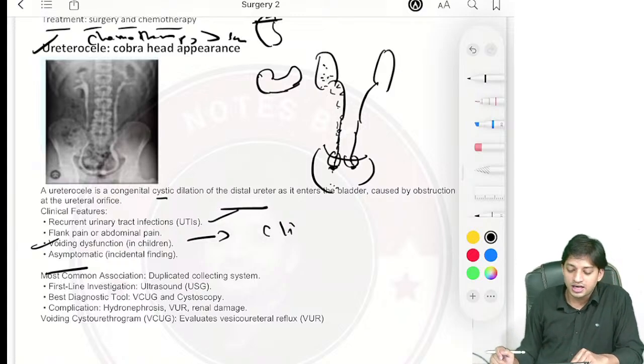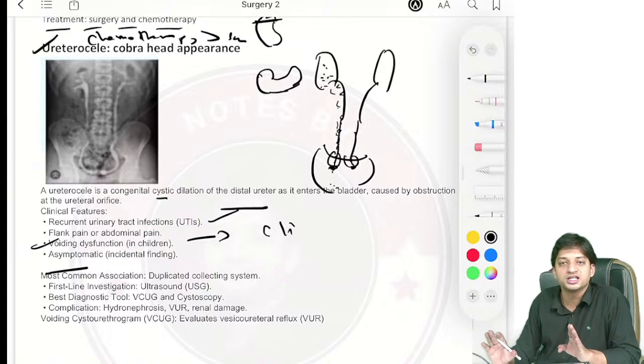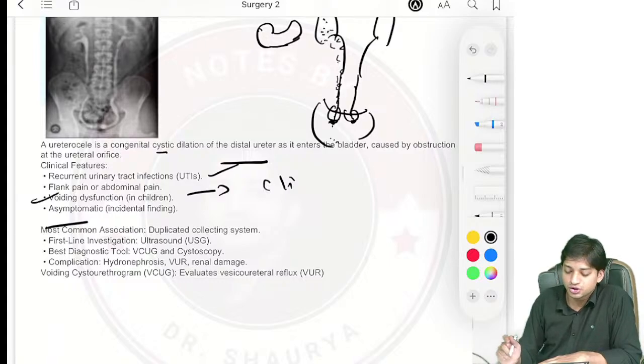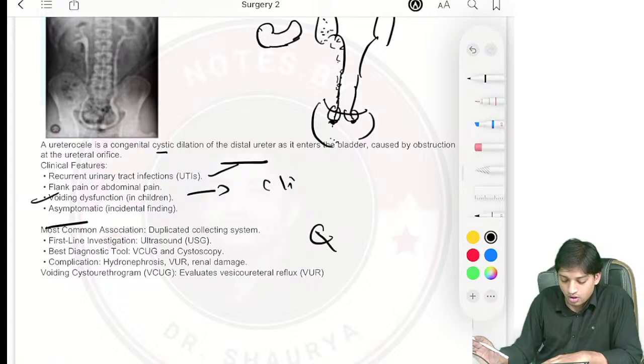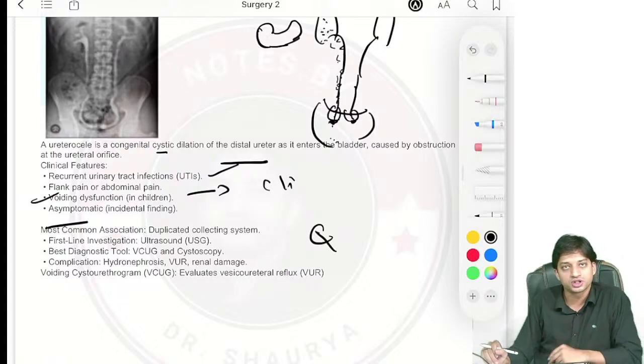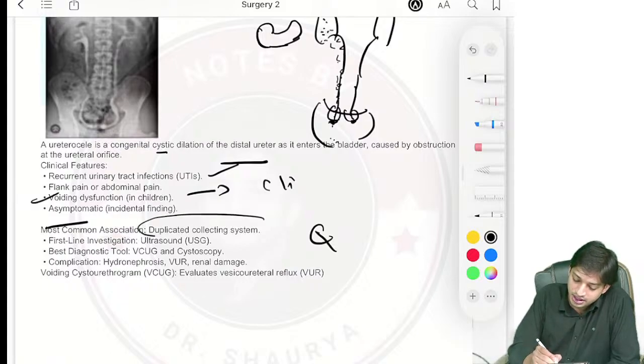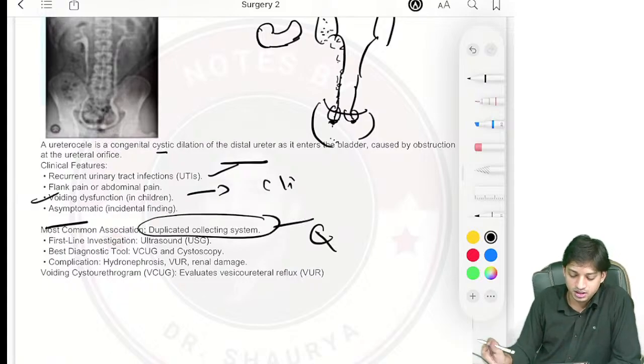It is sometimes asymptomatic, and sometimes an incidental finding. What they have asked very frequently is the most common association: it is most commonly associated with a duplicated collecting system, right?